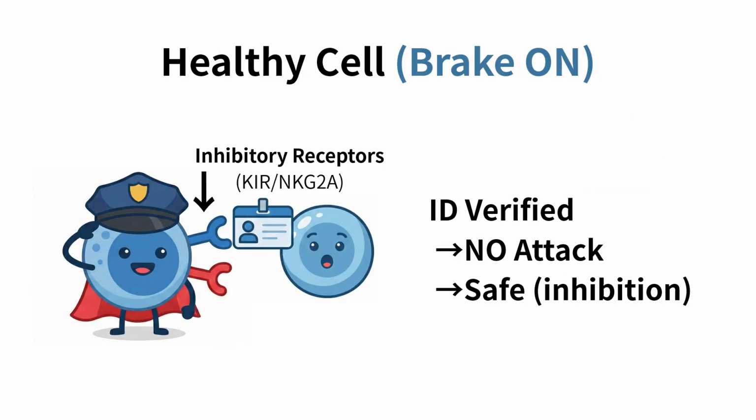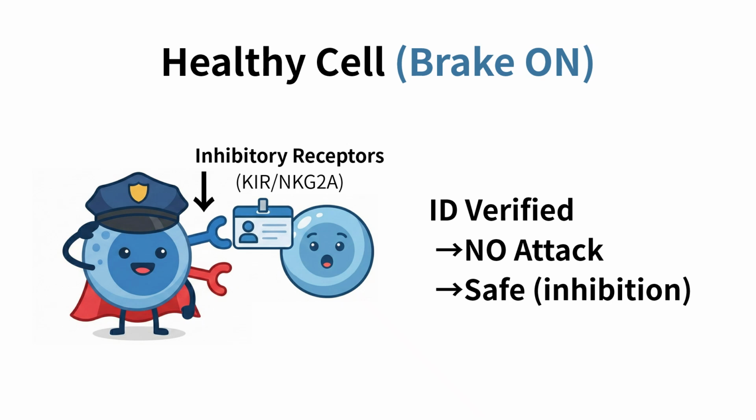So what happens when a cell is healthy? Please look at the healthy cell on the right. It properly presents its ID cards, the MHC class I. The NK cell approaches and checks this ID using specific tools called inhibitory receptors, such as KIR or NKG2A.